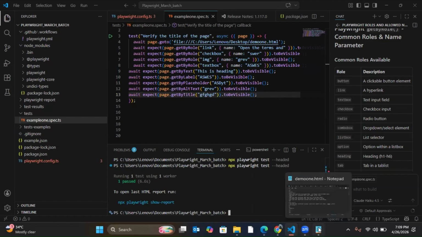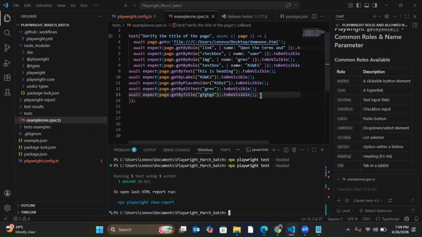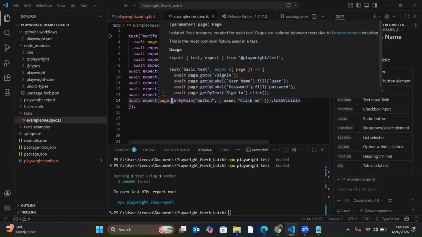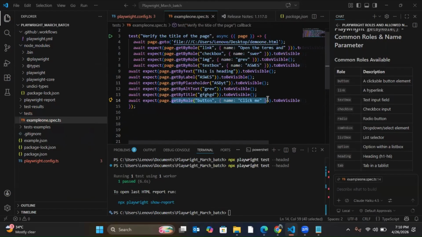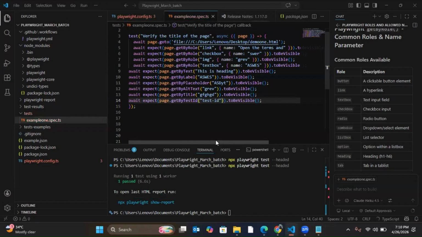If I have an attribute data-testid equal to, let's say, anything, then I can use getByTestId. So await expect, getByTestId.